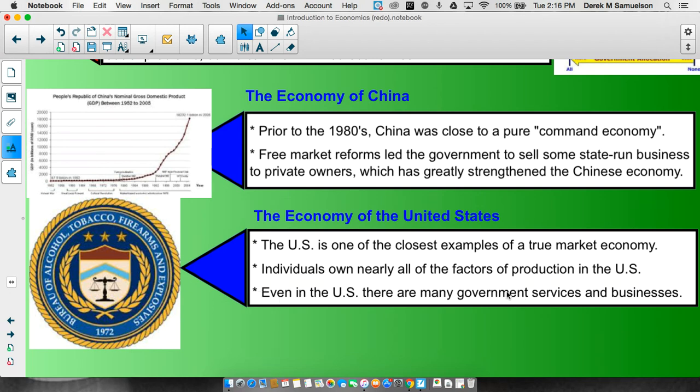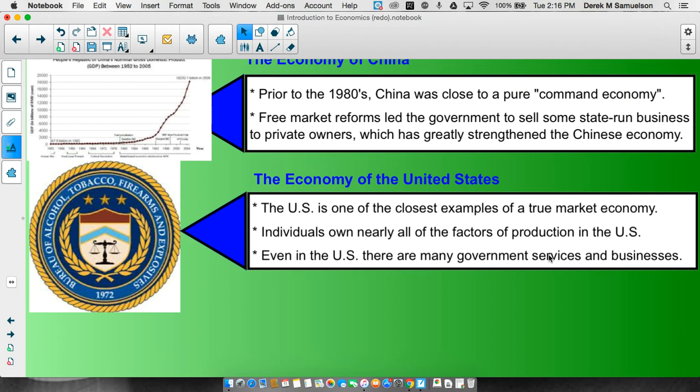Even in the US, though, there are many government services and businesses. The post office and NASA and all of those things, they wouldn't exist within a pure market economy. We wouldn't have a space program because there's no profit in space programs. So the government does put together some of these businesses, other services that wouldn't exist. We have a police force, right? You don't have to hire your own personal police force. We have a government that provides it for us. That is not free market, right? That makes us a mixed economy.